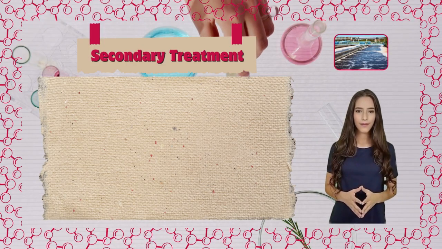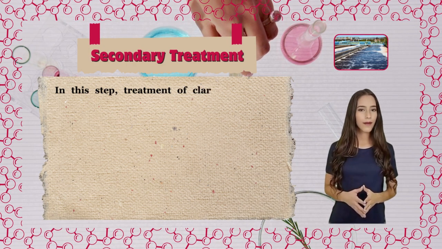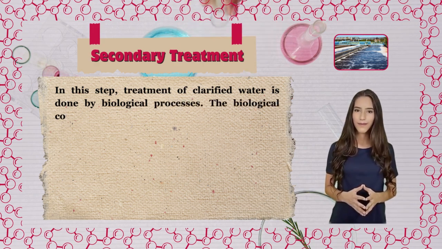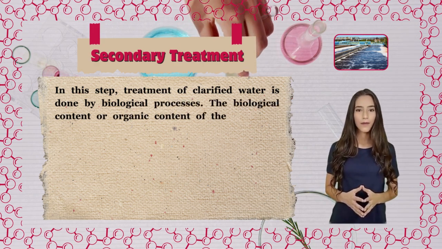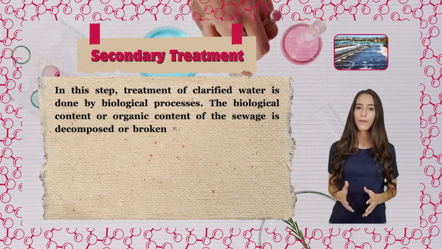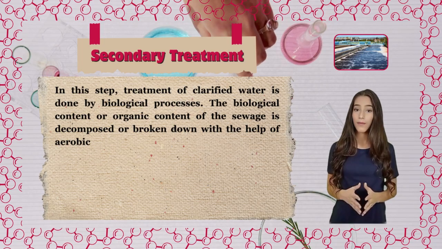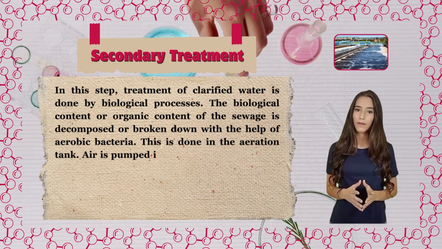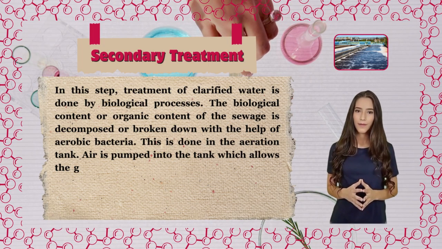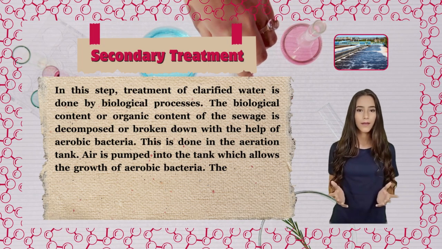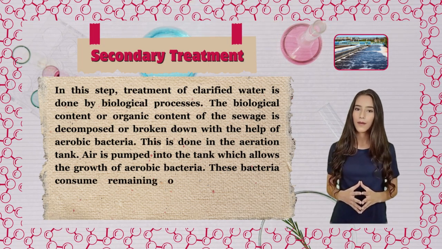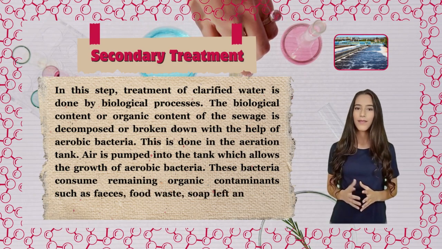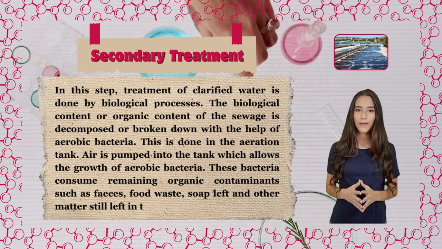Secondary treatment. In this step, treatment of clarified water is done by biological processes. The biological content or organic content of the sewage is decomposed or broken down with the help of aerobic bacteria. This is done in the aeration tank. Air is pumped into the tank, which allows the growth of aerobic bacteria. These bacteria consume remaining organic contaminants such as feces, food waste, soap and other matter still left in the water.